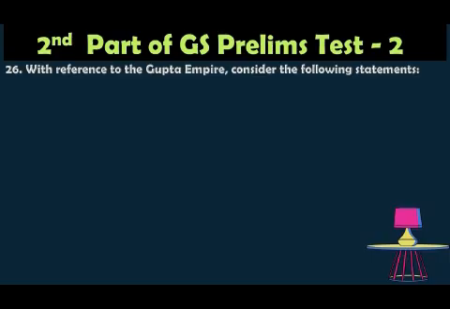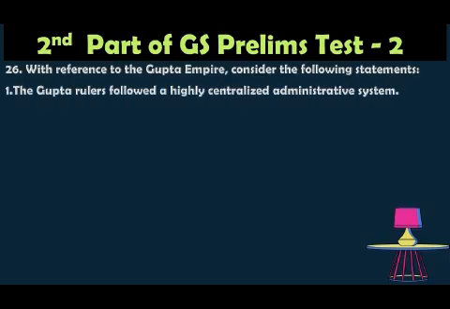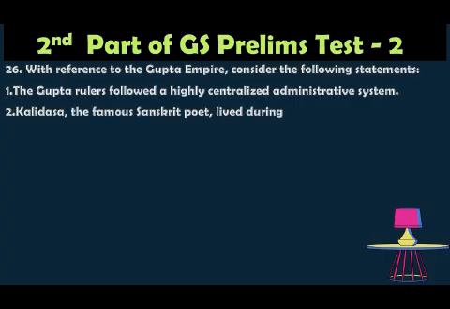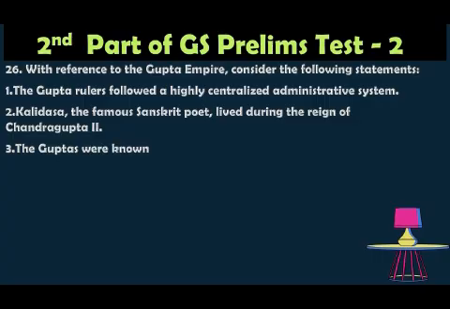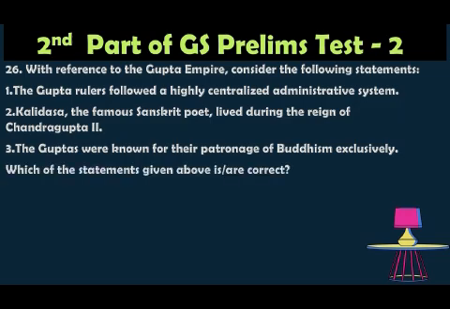26th question, with reference to the Gupta Empire, consider the following statements. 1. The Gupta rulers followed a highly centralized administrative system. 2. Kalidasa, the famous Sanskrit poet, lived during the reign of Chandragupta II. 3. The Guptas were known for their patronage of Buddhism exclusively. Which of the statements above is correct?